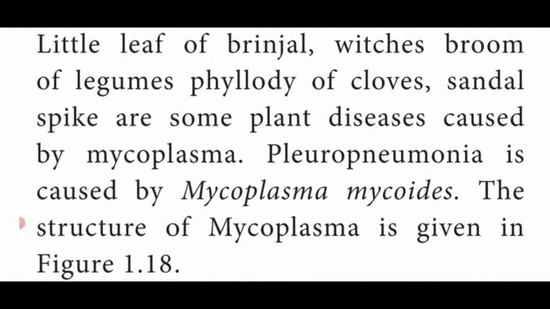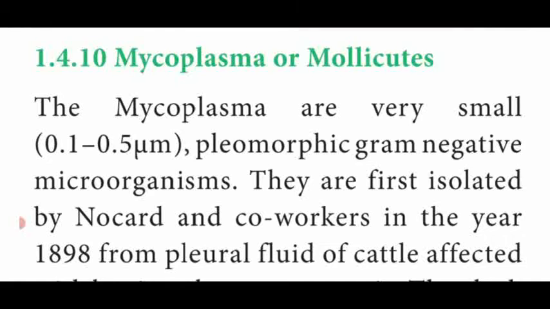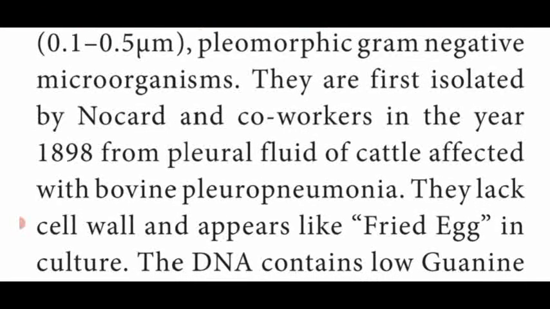The structure of mycoplasma is given here on the next page. Writing short notes on mycoplasma is an important 3-mark question, and also the 2-mark question, what is mycoplasma? Mycoplasma are very small, pleomorphic. What is pleomorphic? Changing their shape, or being in different forms or shapes. Gram-negative bacteria. They were first isolated from the pleural fluid of cattle affected by bovine pleuropneumonia.